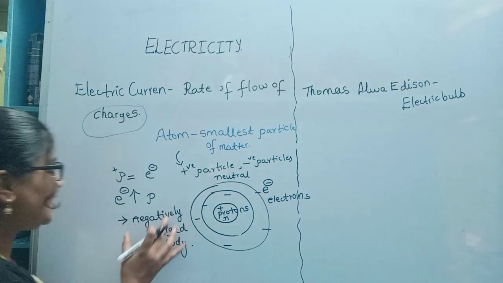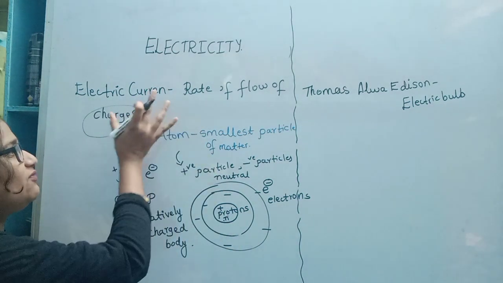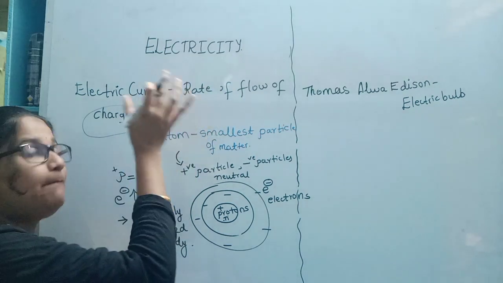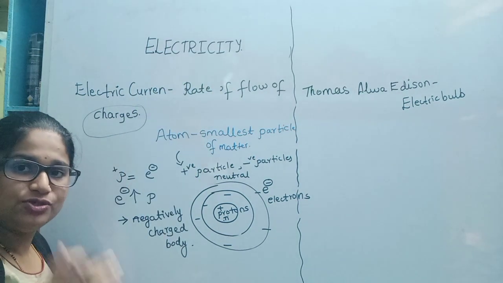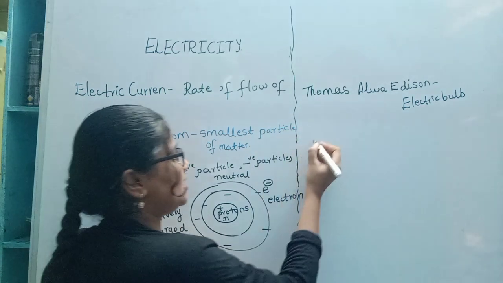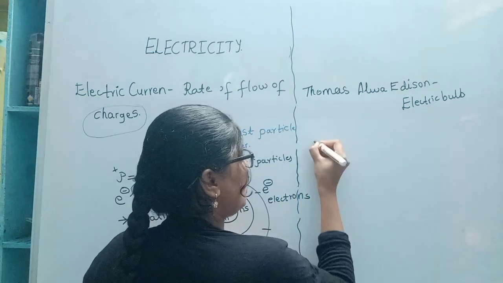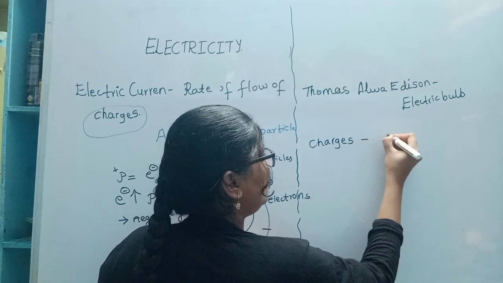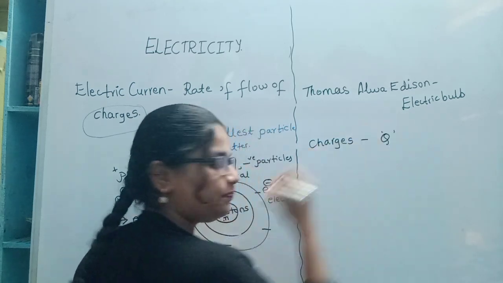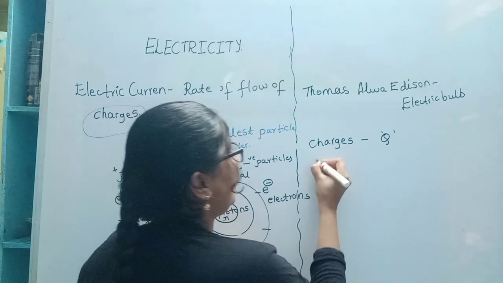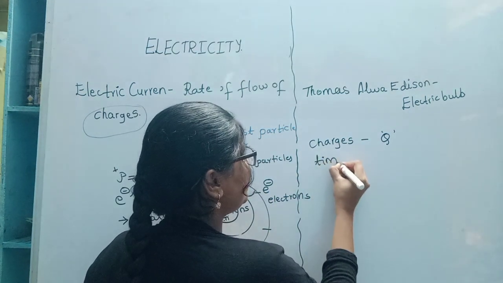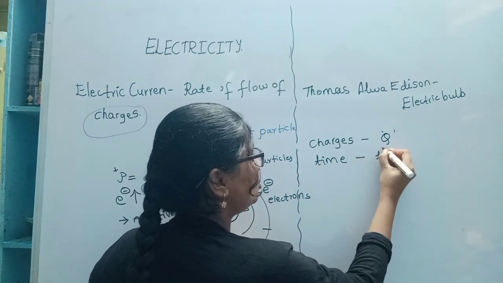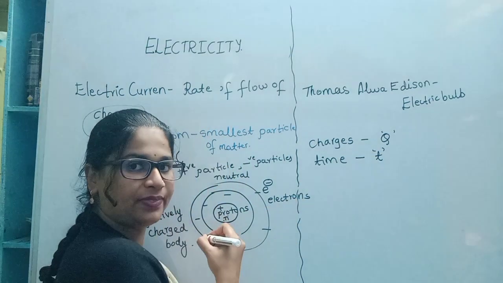So in the negatively charged body, the flow of charges occurs in a particular time, and it is represented by a particular equation. The charges are denoted by the uppercase letter Q, and the unit time is denoted by the lowercase letter t.